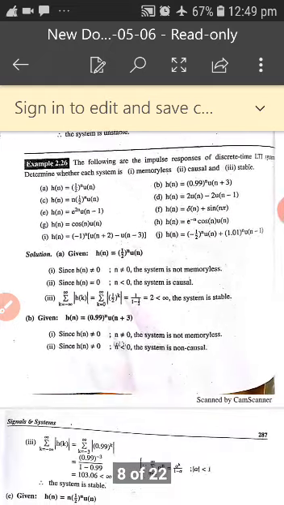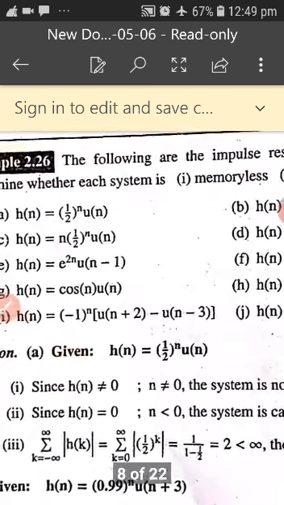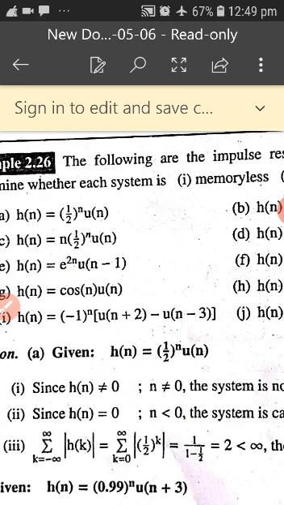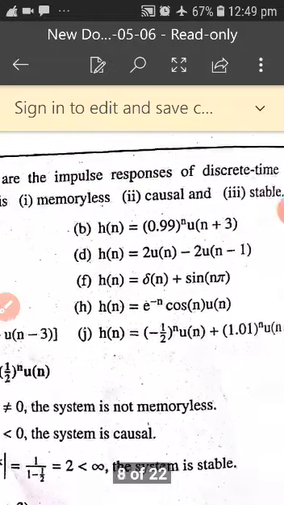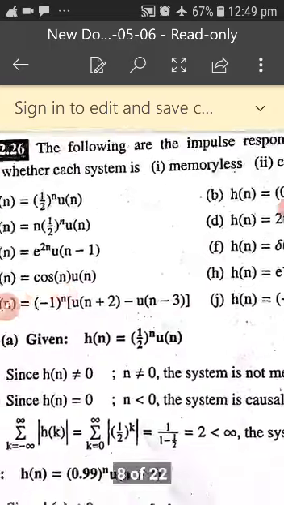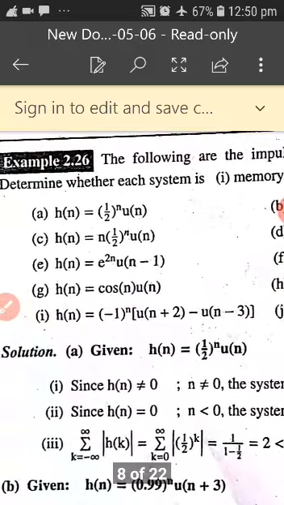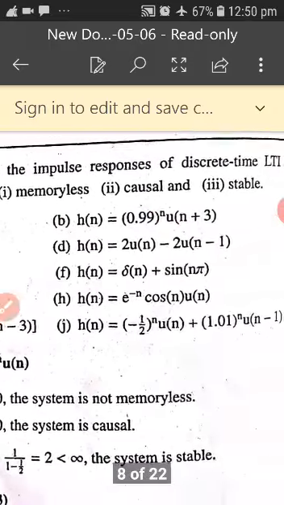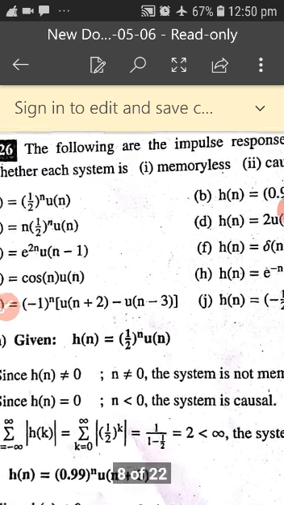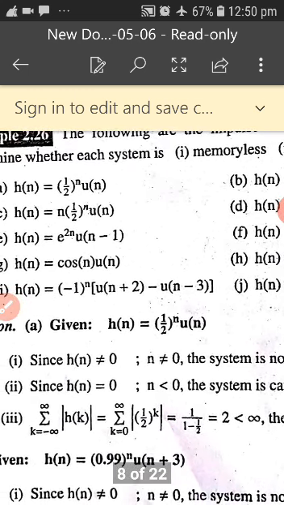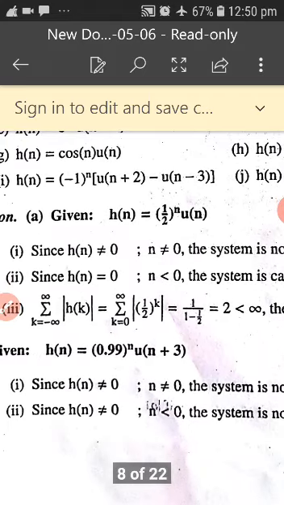There are a few problems on DTS. Till now we have done CTS problems. These problems are on DTS. Similarly, find the following impulse responses of a discrete time LTI system. Determine whether each system is memoryless, causal and stable. What we have done in CTS, the same thing you have to follow in DTS. Let us go for the first problem now.